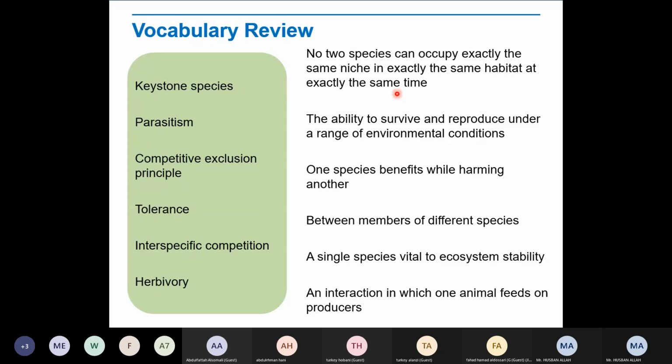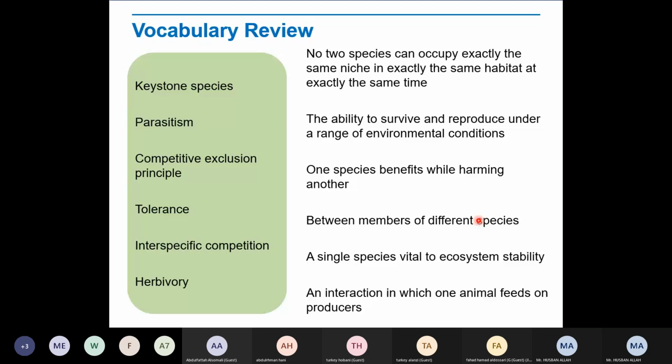But besides this, we have intraspecific. What does it mean? Intraspecific competition. Do you know? Intraspecific competition. This is inter. Another type we have is intraspecific. So what is intraspecific competition? Who can tell me? Interspecific, if you look here, is between members of different species. So a competition between members of different species. Intra means between members of the same species. That is intraspecific, right? The competition means the